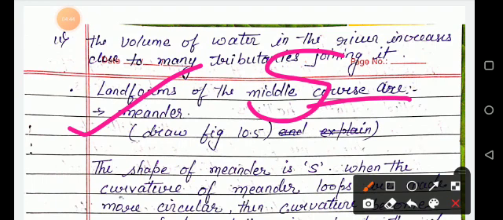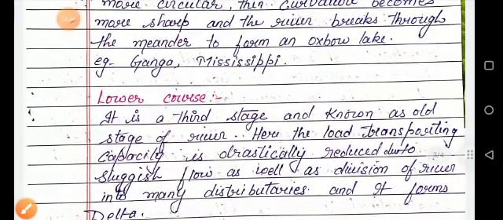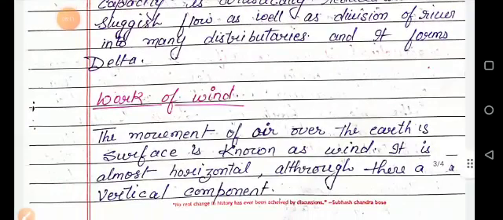The last one is the lower course. The lower course is the third stage and is known as the old stage of the river. Here the load transporting capacity is drastically reduced due to sluggish flow as well as division of the river into many distributaries, and it forms a delta.